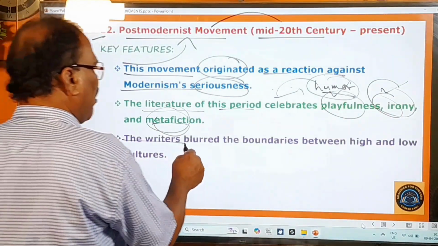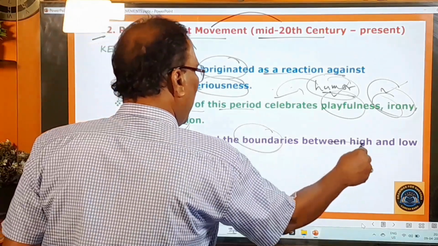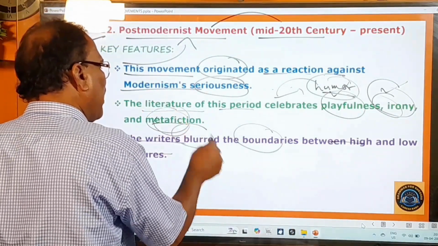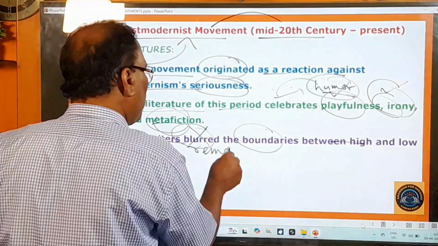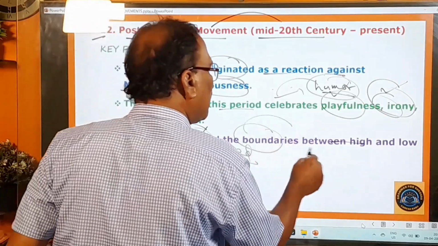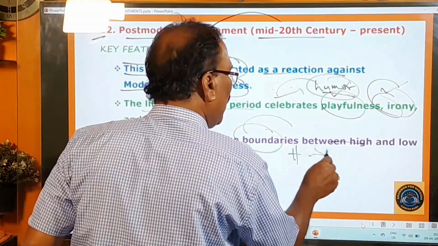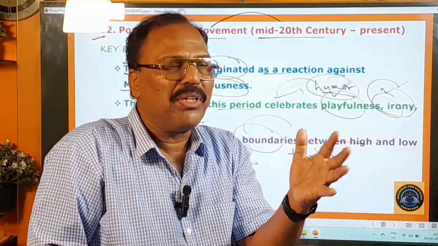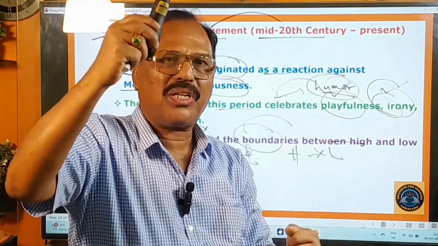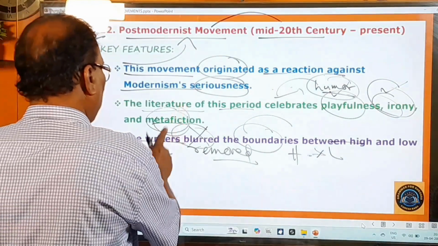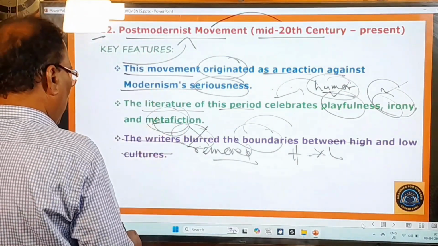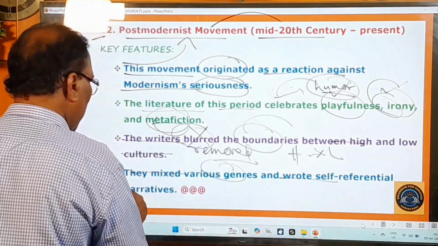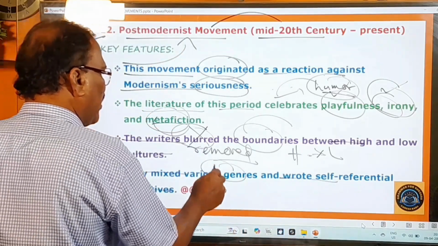The writers blurred the boundaries between the high and the low cultures. So the writers of this period blurred means, in simple language you can say, they have removed the boundaries between the high and low cultures. They have removed the distinctions between the high culture and low culture. So that was the thing the writers did during that period, and here they mixed various genres and wrote self-referential narratives. So they mixed various genres.